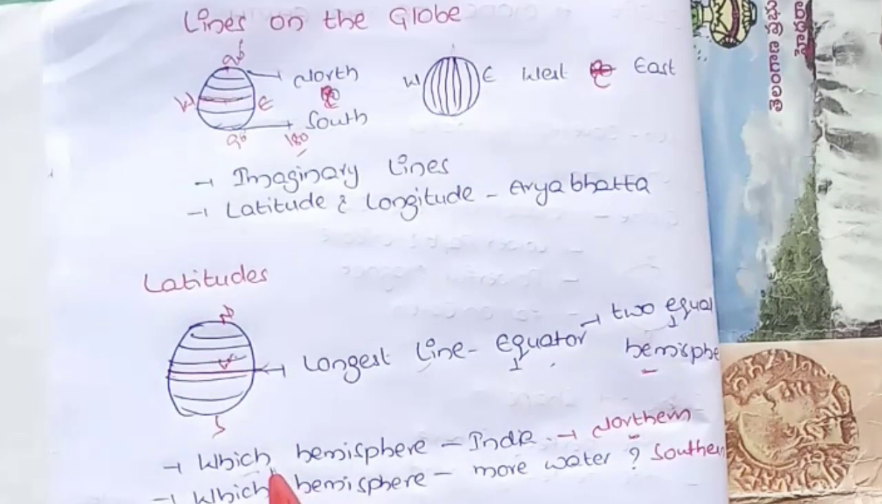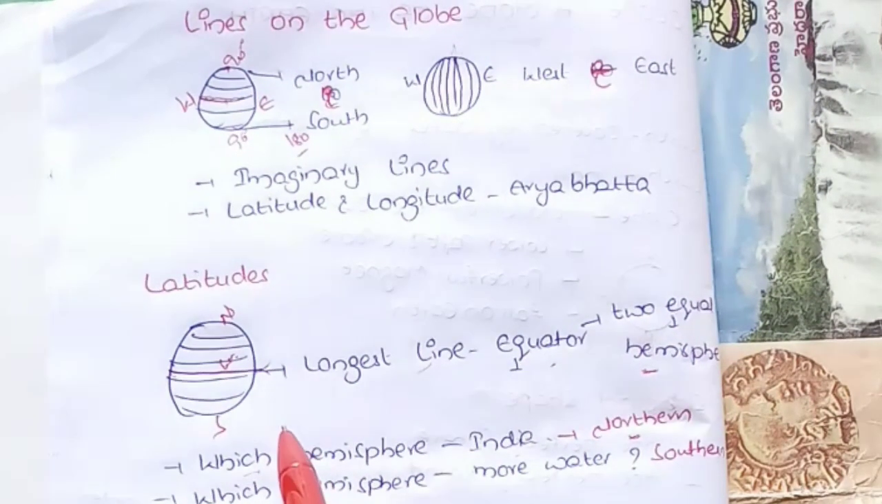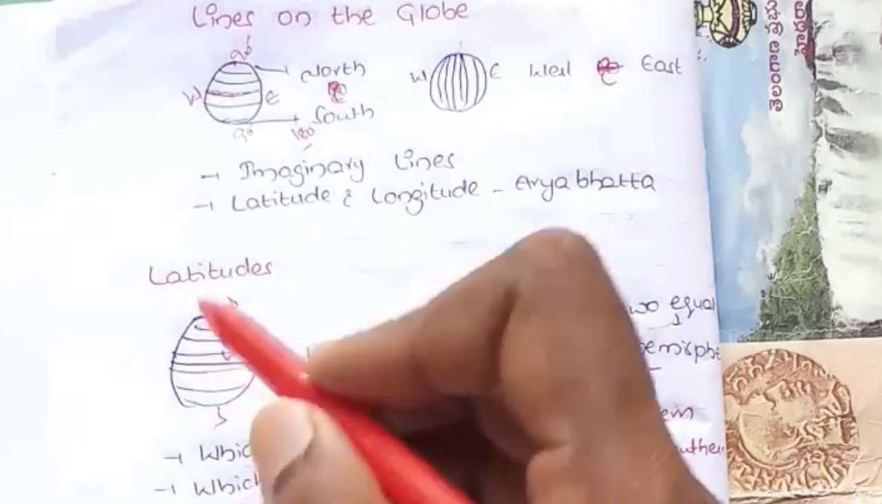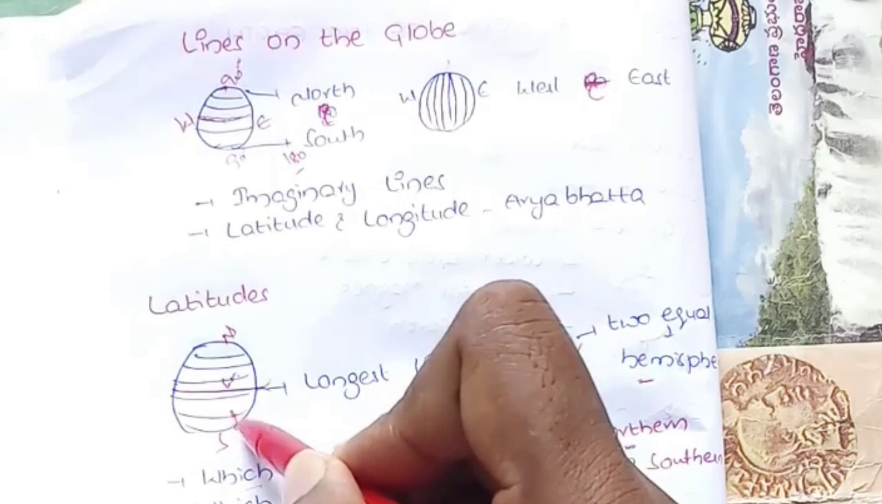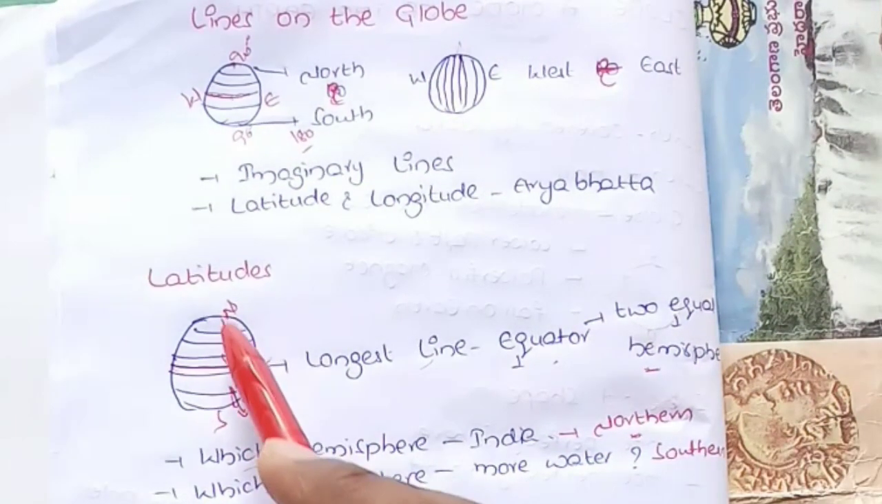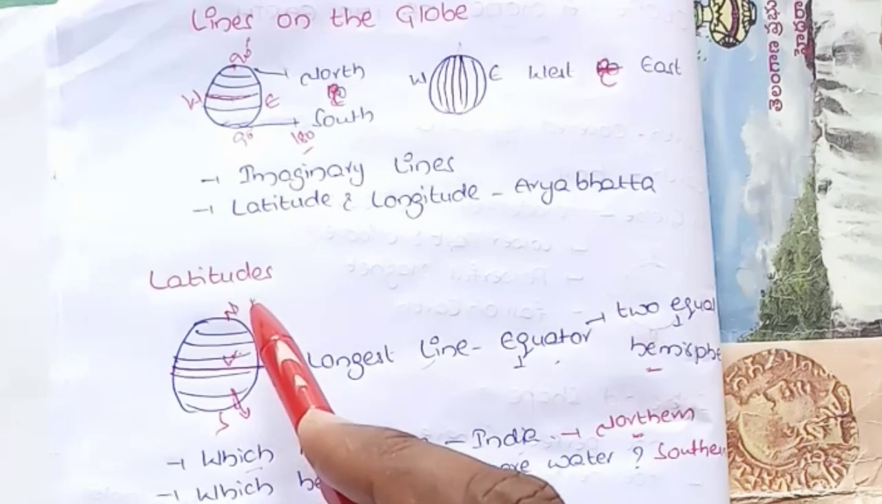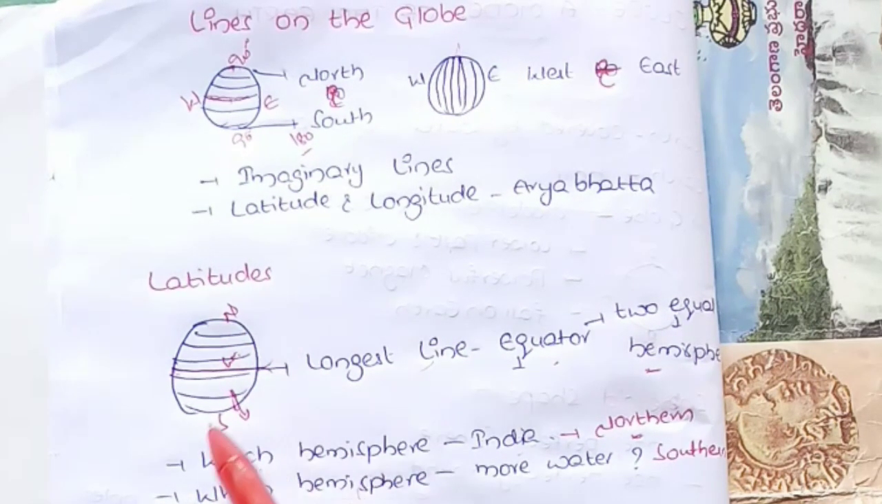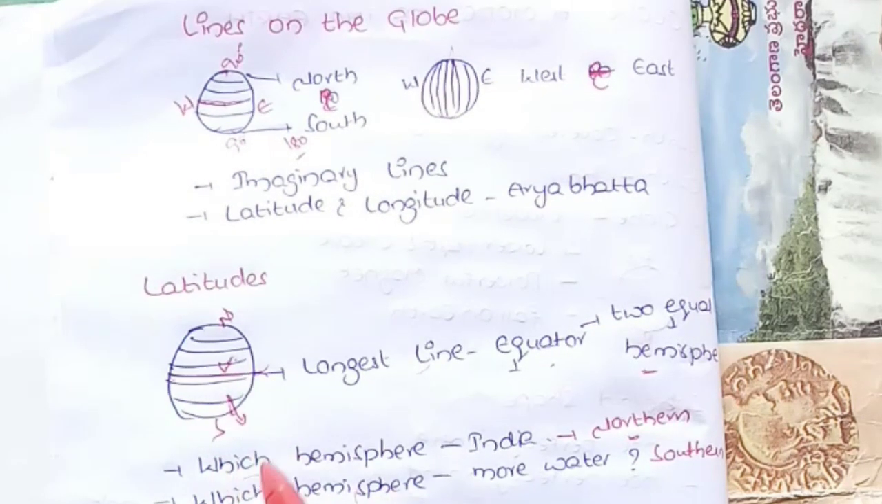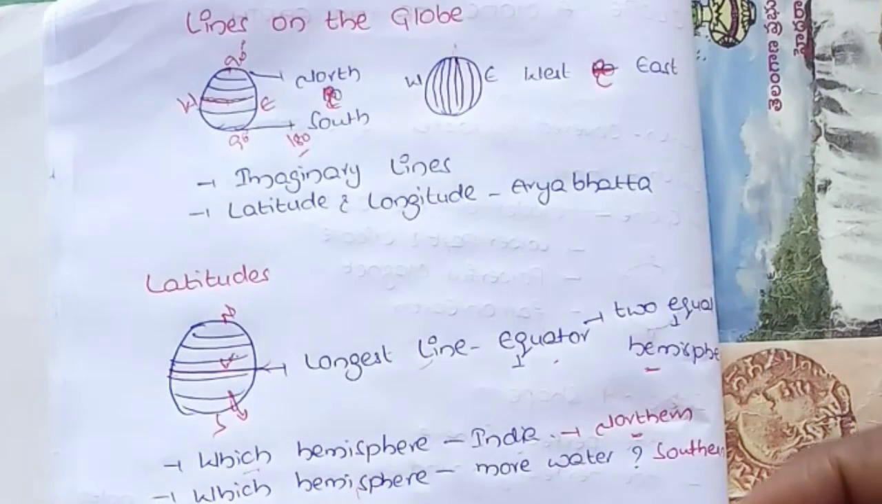Coming to the second question, which hemisphere has more water than land? The southern hemisphere has more water than land. The northern hemisphere is covered by a large portion of land, but the southern hemisphere is covered by a large portion of water. These two are GK questions.